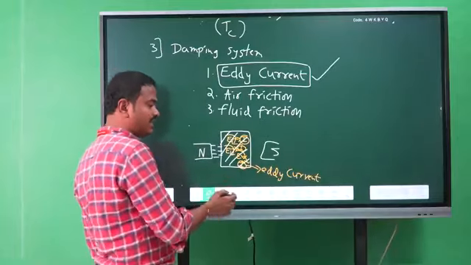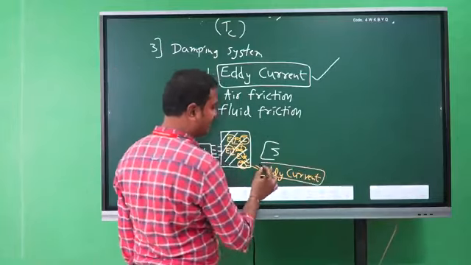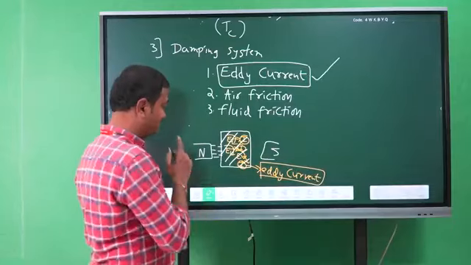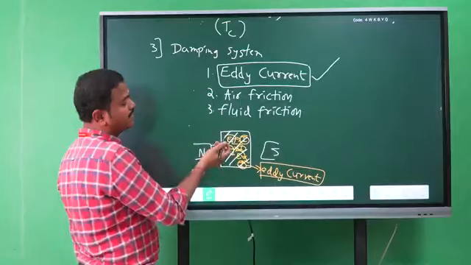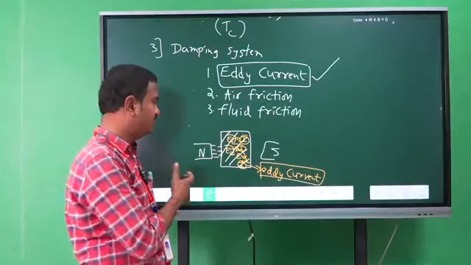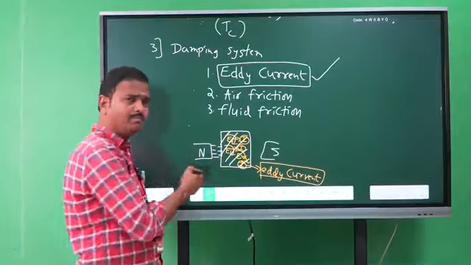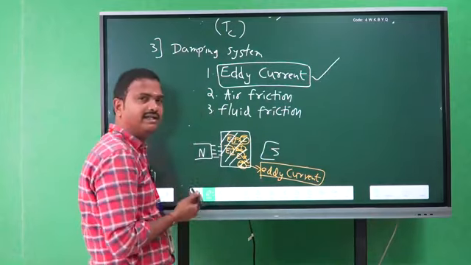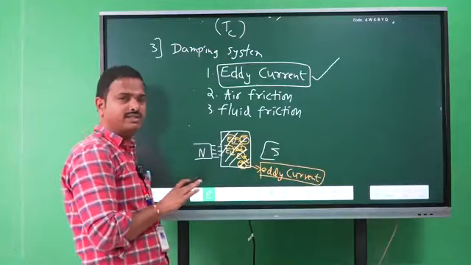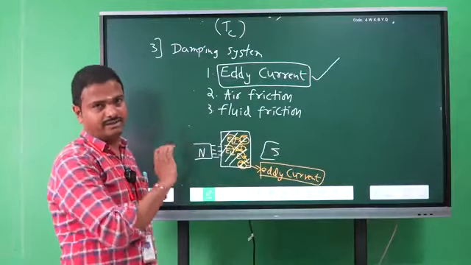Here we are utilizing the direction of these eddy currents. According to Faraday's law, EMFs are produced on the aluminum disc, and small currents are flowing on the aluminum plate, right? So the direction of these eddy currents will be exactly opposite to the movement.